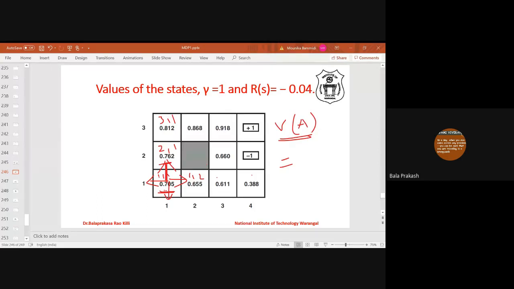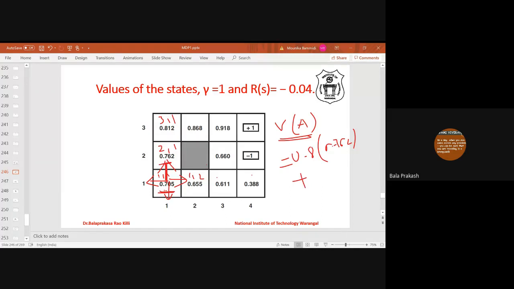Means if the agent was told to move up, it will move up with probability 0.8. It will move right with probability 0.1. It will move left with probability 0.1, right? Means if it was told to move in a certain direction, it will move in that direction with probability 0.8, and in right angles, with probability 0.1. So if the action is up, then what is the value? It is 0.8 into, what is the value? 0.762.